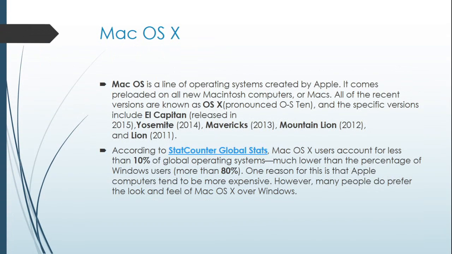Mac OS X. Mac OS is a line of operating systems created by Apple. It comes preloaded on all new Macintosh computers, or Macs. All of the recent versions are known as OS X, pronounced OS 10, and the specific versions include El Capitan, released in 2015, Yosemite, 2014, Mavericks, 2013, Mountain Lion, 2012, and Lion, 2011.